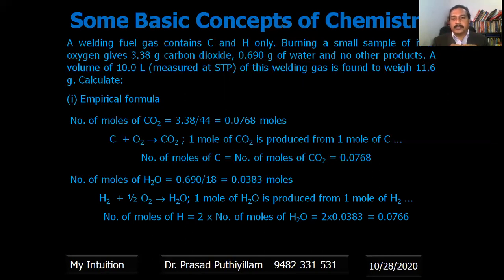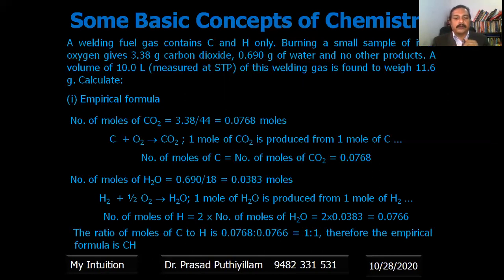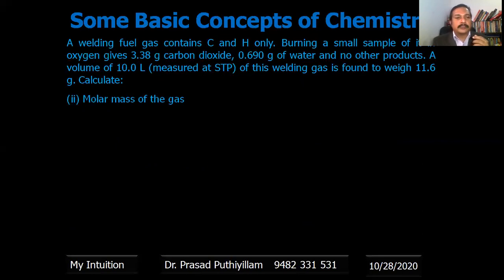Therefore, we got the number of moles of carbon and the number of moles of hydrogen. The ratio is 0.0768 to 0.0766, almost a 1 to 1 ratio. Therefore, the empirical formula is carbon and hydrogen, CH is the empirical formula. So you can continue from this problem. We can calculate more. So we can go for the next problem, that is the molar mass of the gas.